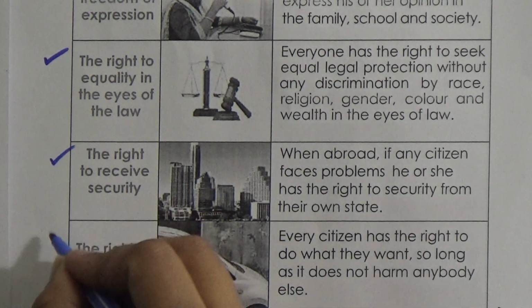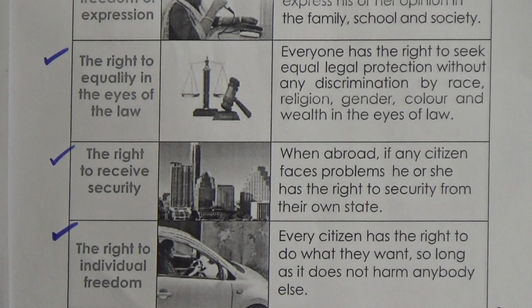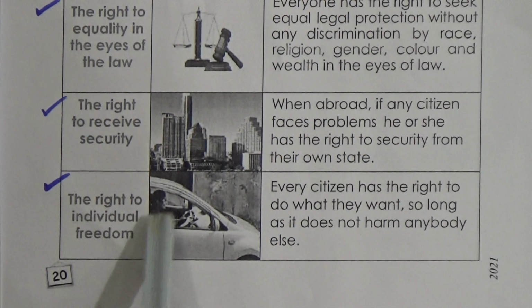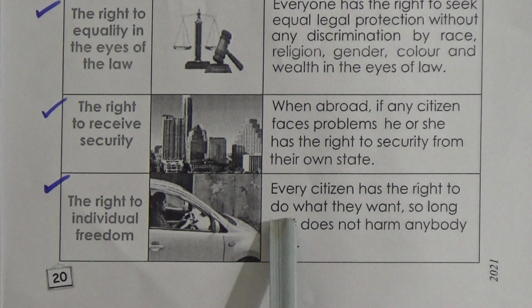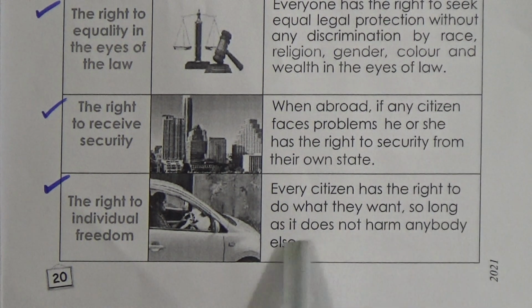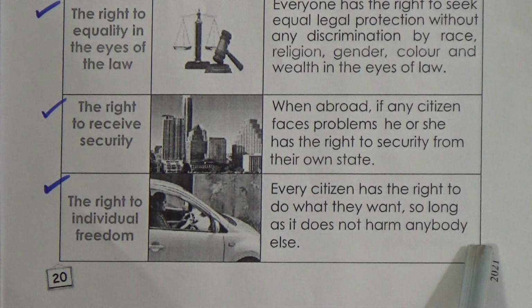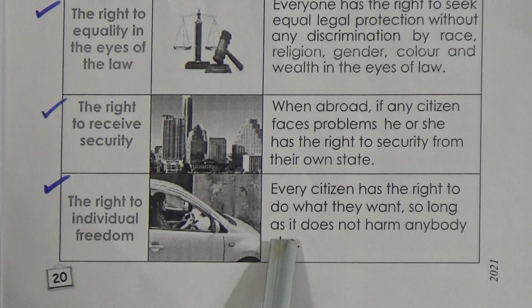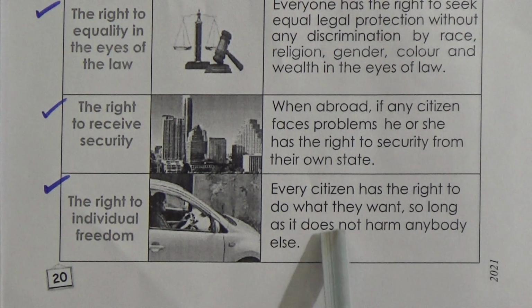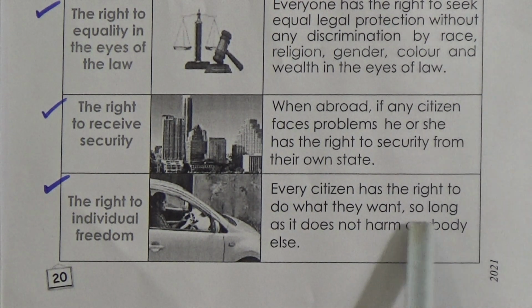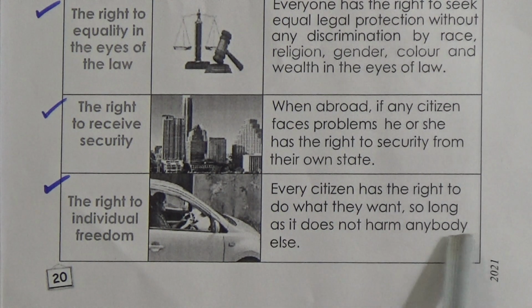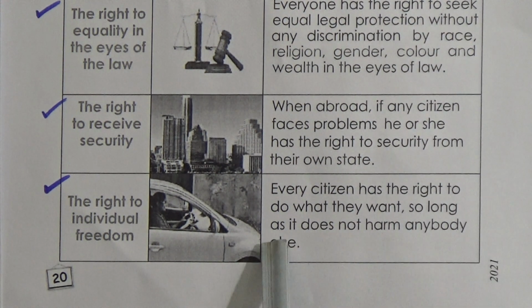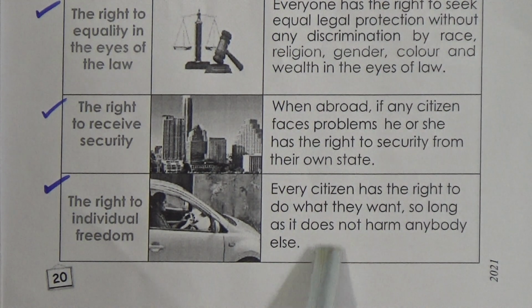Then number 5, the right to individual freedom. Every citizen has the right to do what they want, so long as it does not harm anybody else. So every citizen has the right to do whatever he or she wants, but it must also be fair, so long as it does not harm anybody else. So this is also one of our political rights.